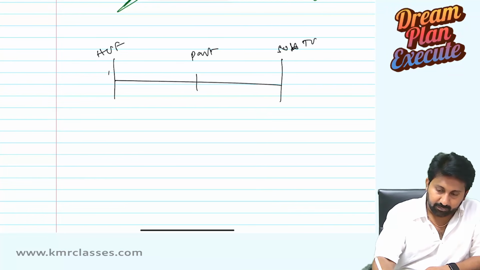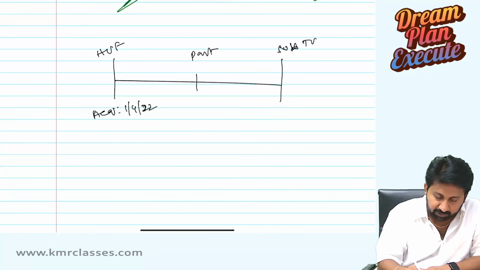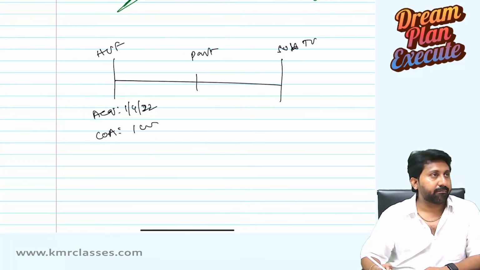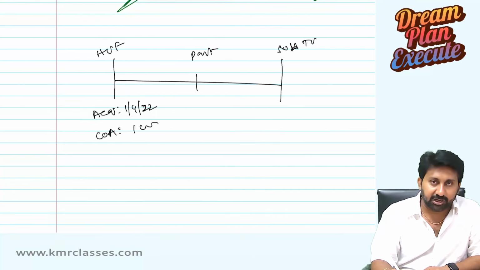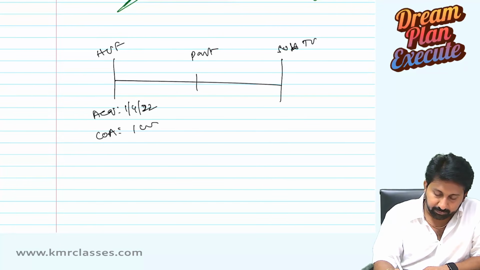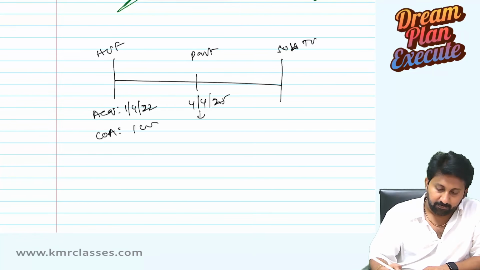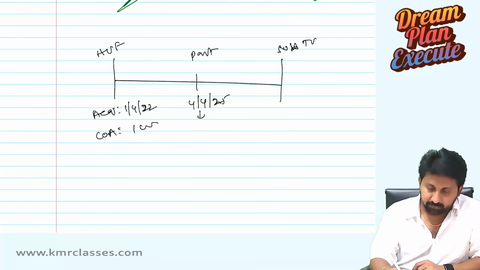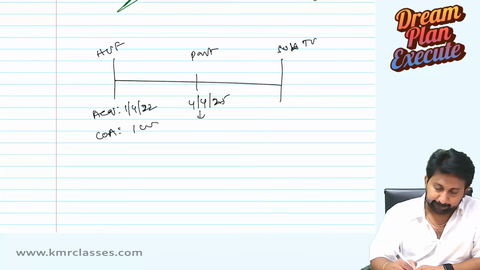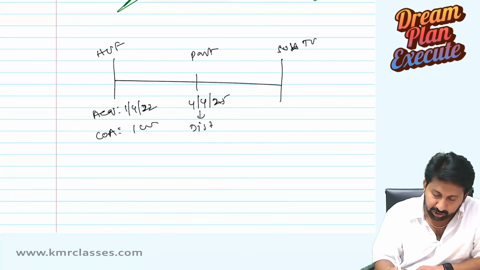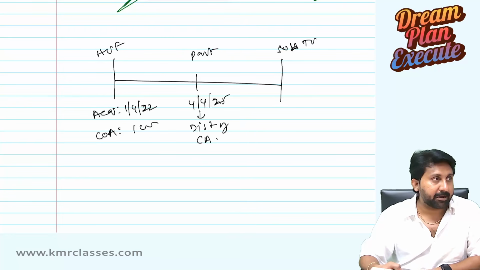HUF acquired a property on 1/4/22, cost of acquisition 1 crore. Partition happened on 4/4/25. At partition time, distribution of capital assets happened.